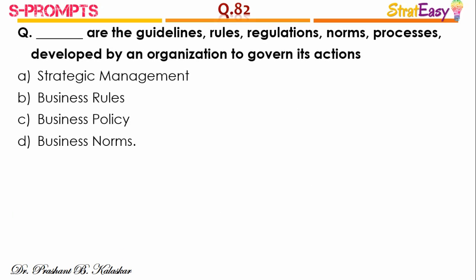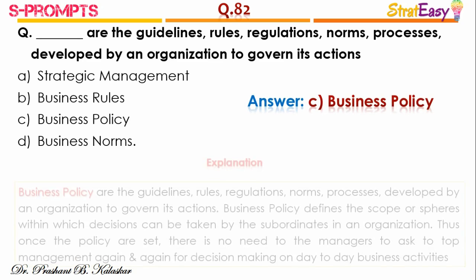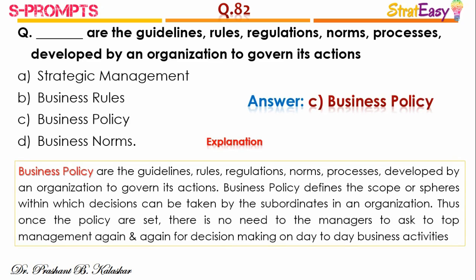Question number 82. Dash are the guidelines, rules, regulations, norms, processes developed by an organization to govern its day-to-day activities. And the right answer is option C, business policy. Business policy are the guidelines, rules, regulations, norms, processes which are developed by an organization to govern its actions. Business policy defines the scope or spheres within which decisions can be taken by the subordinates in an organization. Thus, once the policies are set, there is no need for the managers to ask the top management again and again for decision making on day-to-day business activities.